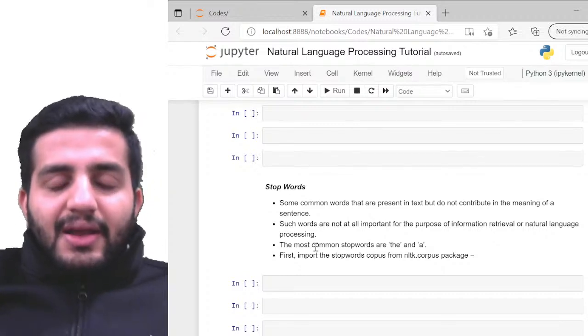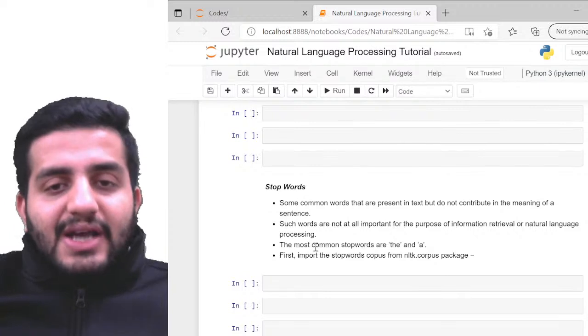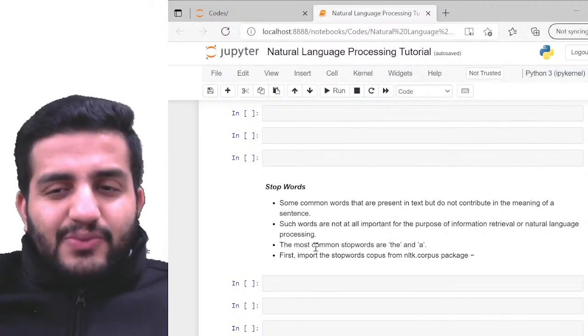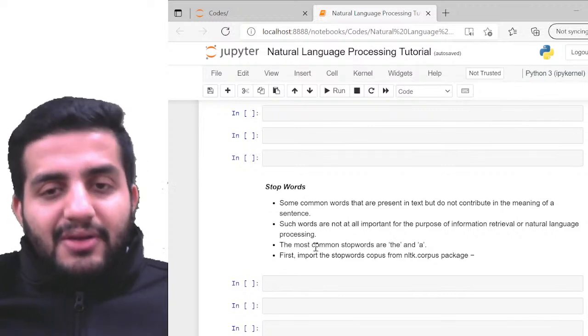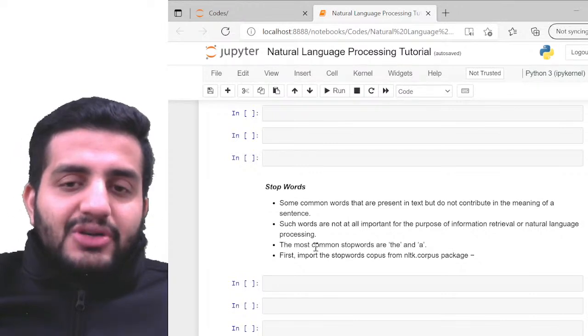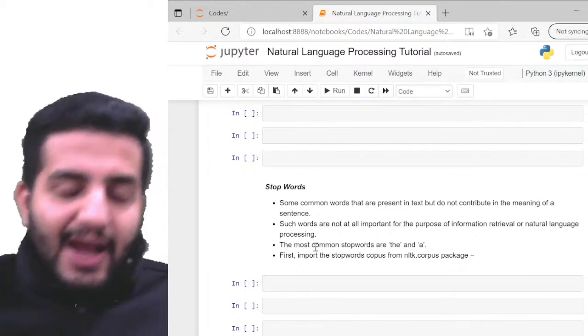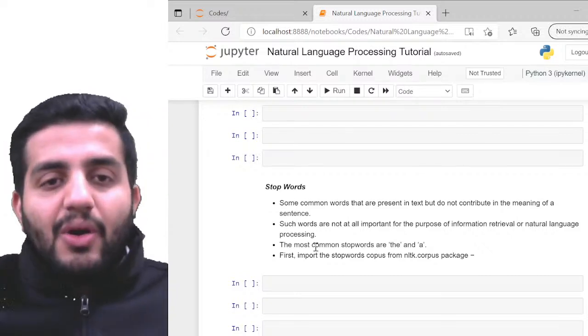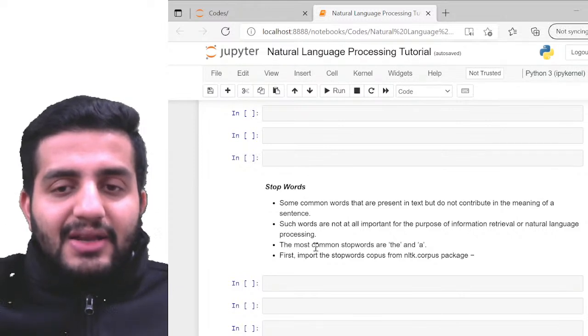Cool. Again, coming back. So stop words, right? This is how the stop words are: things which are available but not really mandatorily important for me. Fortunately, I have an option called the NLTK stop words package. So I can import the already inbuilt list of stop words available within the NLTK corpus package.